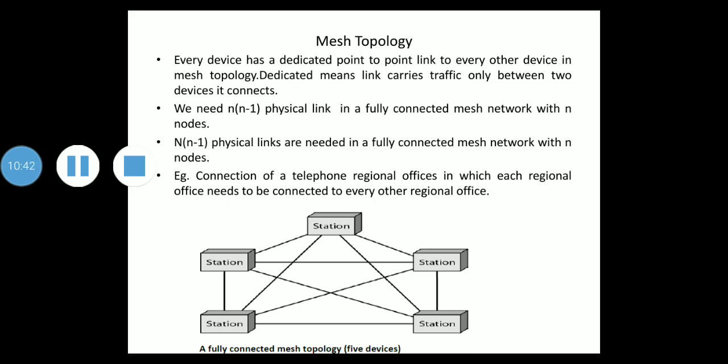To accommodate that many links, every device on the network must have n minus 1 input output ports to be connected to the other n minus 1 devices. You can see that this device is connected to 4 other devices, that is, to all other devices. That means that many IO ports are needed.